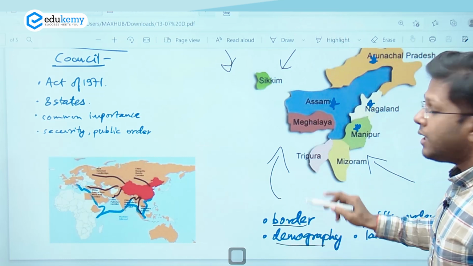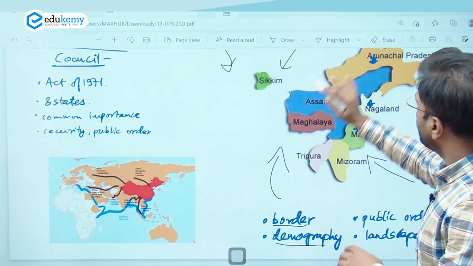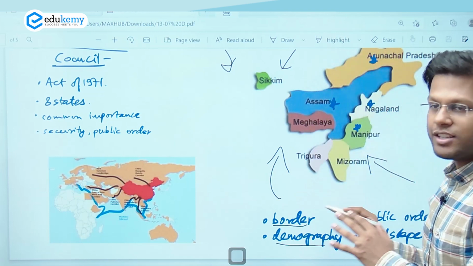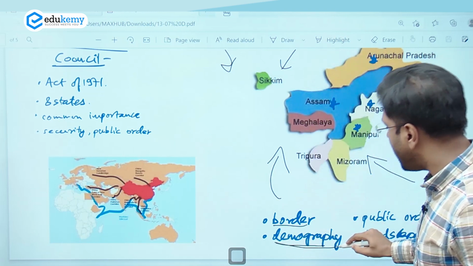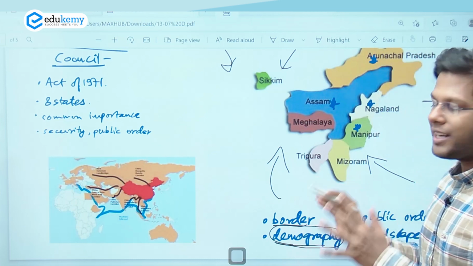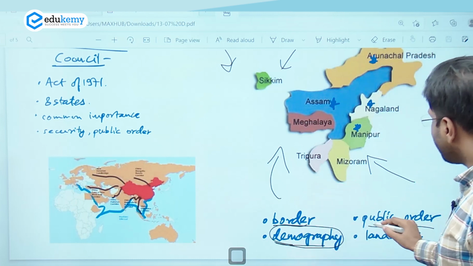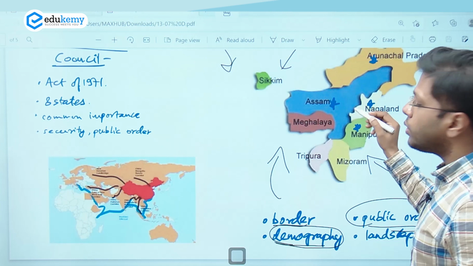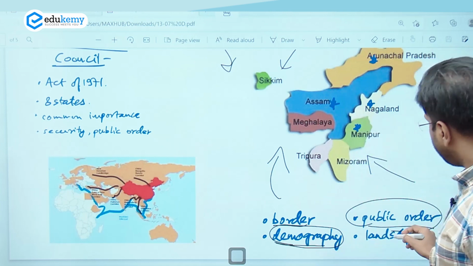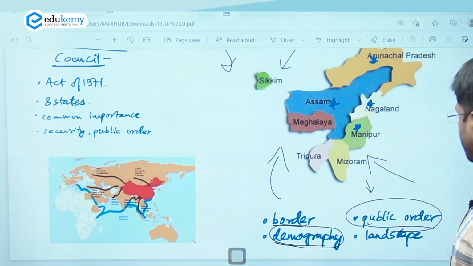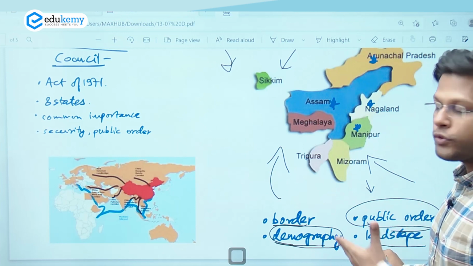Secondly, demography. Now, all these states are represented through many tribes, very diverse community, and therefore demography is very diverse and it needs a proper representation. Public order. We understand that there are tendencies to demand for autonomy in the Northeast, and therefore public order is of high importance. We also know that landscape of Northeast is very diverse.